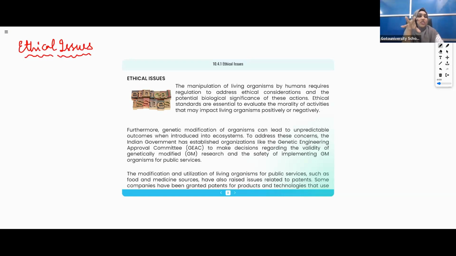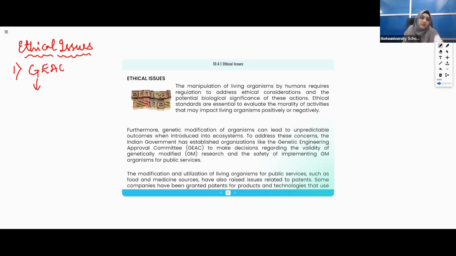In this ethical issues topic, you need to study 2 or 3 important points. No need to study all these paragraphs; I will highlight just 2 or 3 important points and explain them. So first, write down along with me. Whatever I write will be important for your exams. So first is